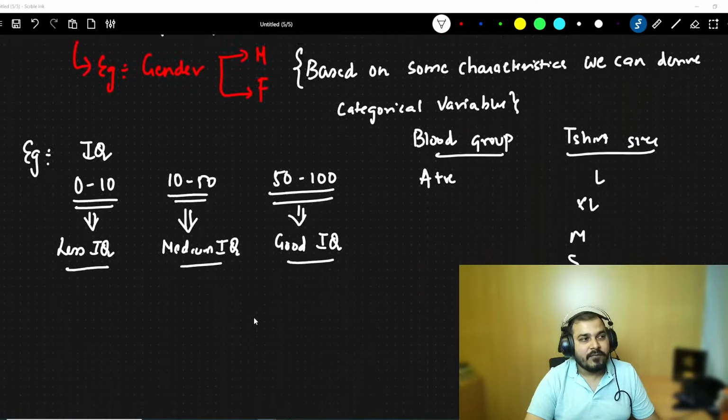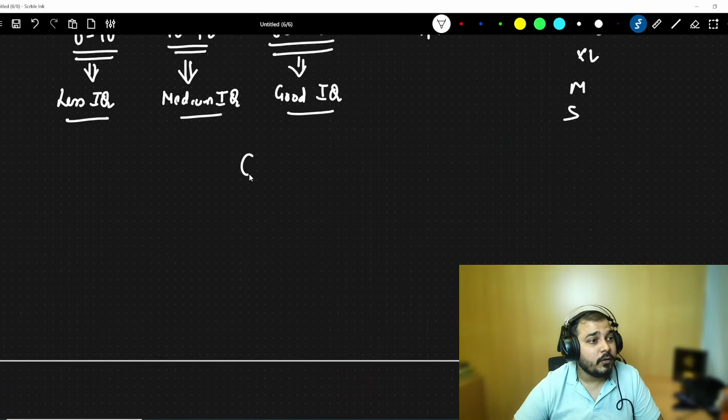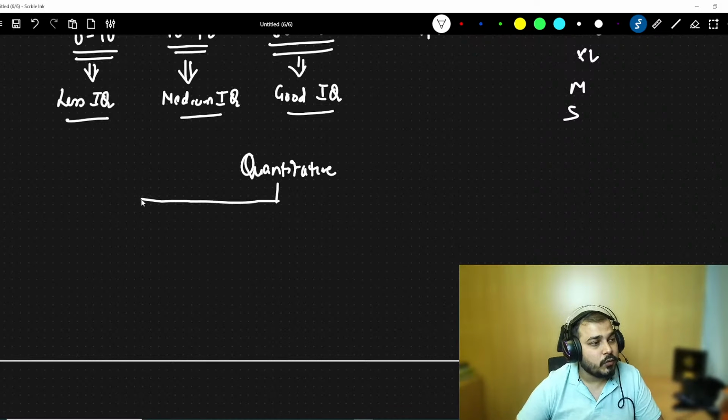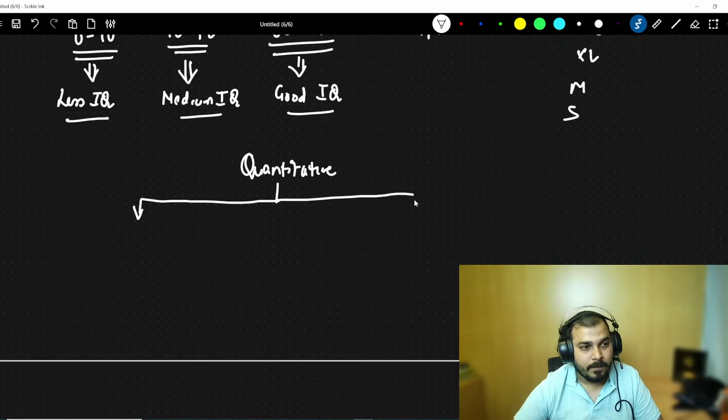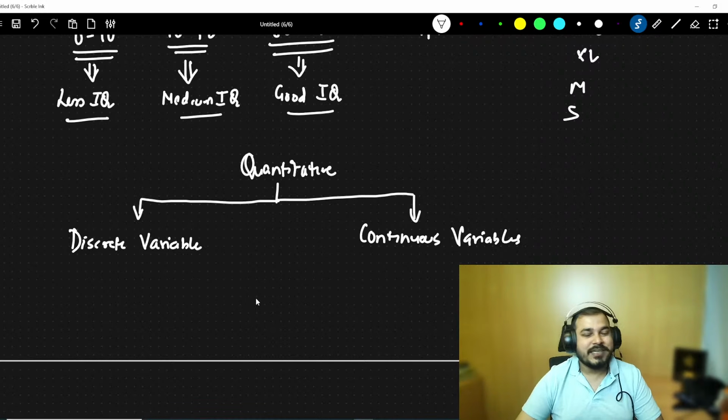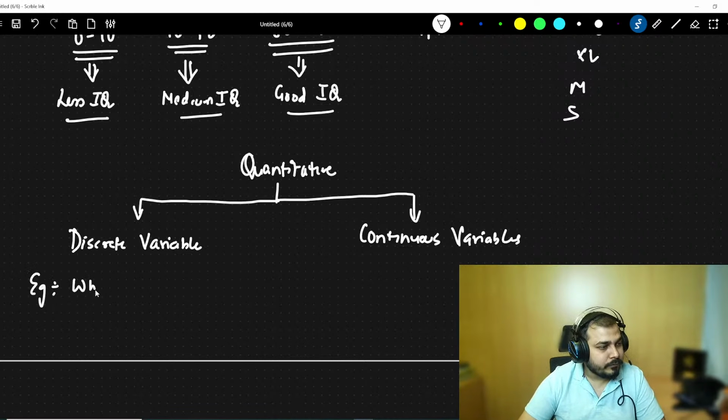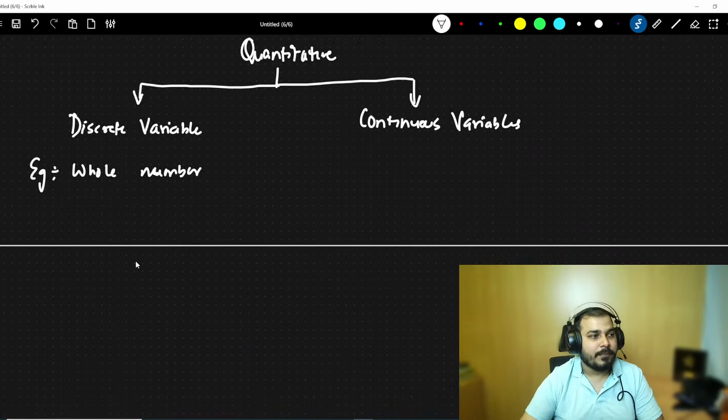Now, coming to the quantitative part. Quantitative also has two different kinds of categories. Obviously, we know quantitative basically means we have some numerical values. Here, I am going to divide this into two. One is the discrete variables and one is the continuous variable. In a discrete variable, you will specifically have a whole number. Let me talk about some examples.